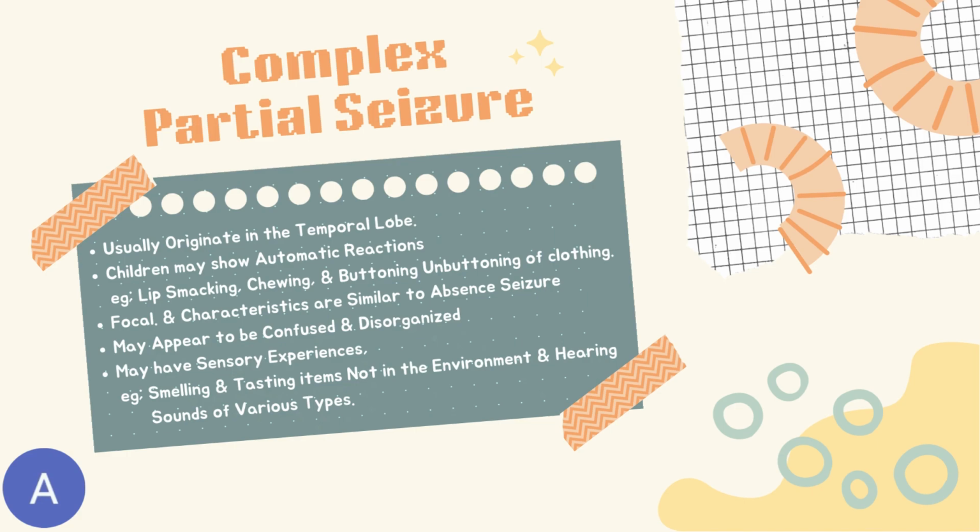In complex partial seizure, which usually originates in the temporal lobe, children may show automatic reactions such as lip smacking, chewing, and buttoning and unbuttoning of clothing. These seizures are focal, and the characteristics are similar to those of absence seizure. In addition, the individual may appear to be confused and disorganized and may have some sensory experiences such as smelling and tasting items not in the environment and hearing sounds of various types.